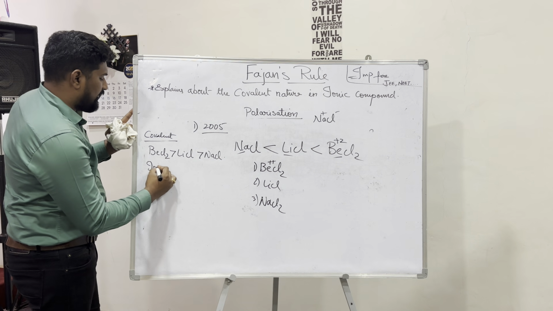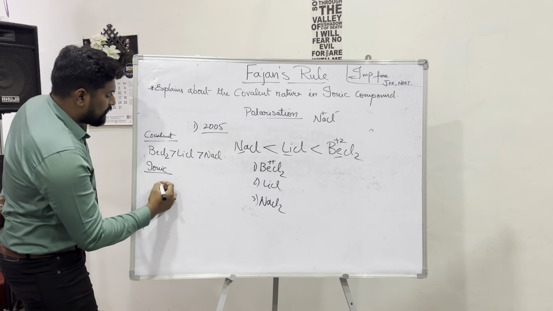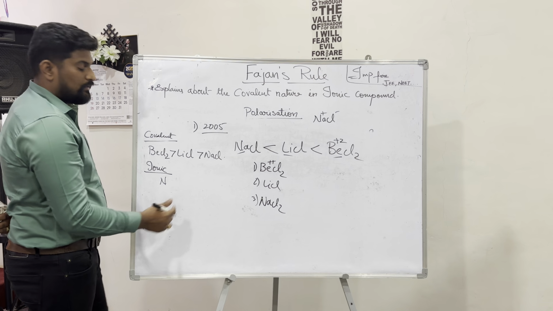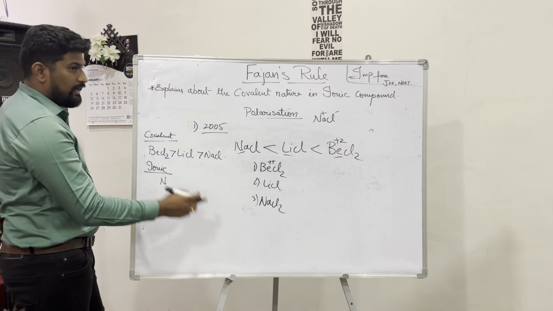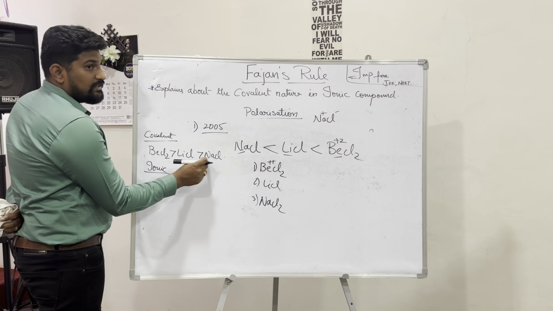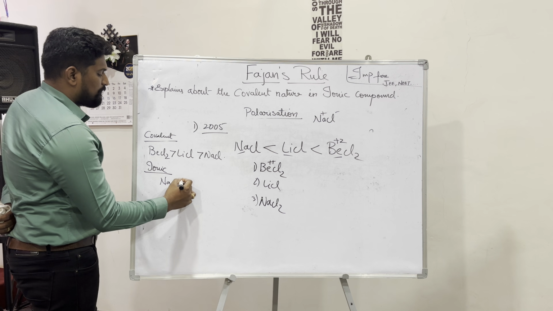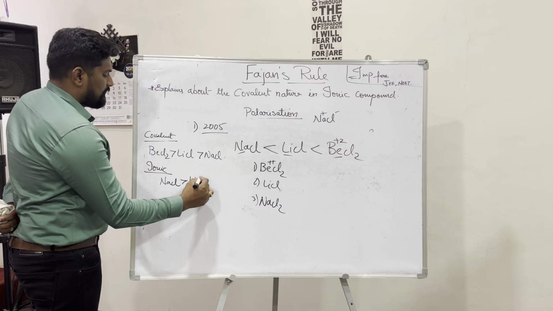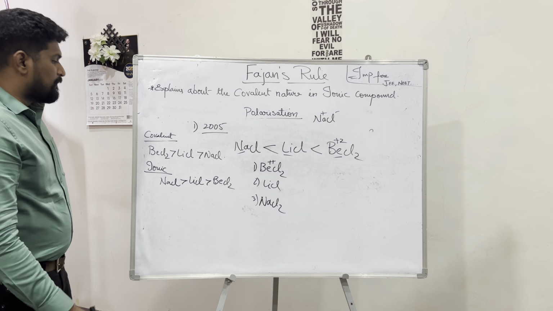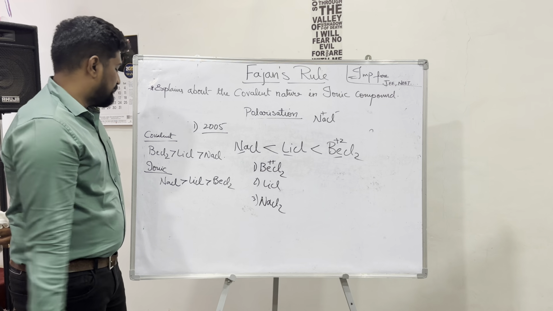In case of ionic character, if the question asks for the correct sequence for ionic character, then you need to start with the larger cation. NaCl comes first, then LiCl, then BeCl2. So this is how questions may come in Fajan's rule.